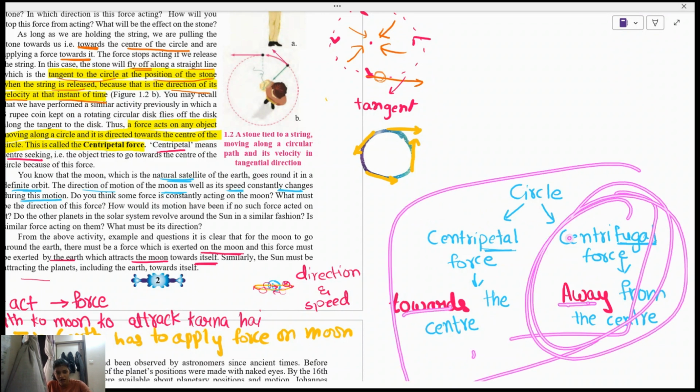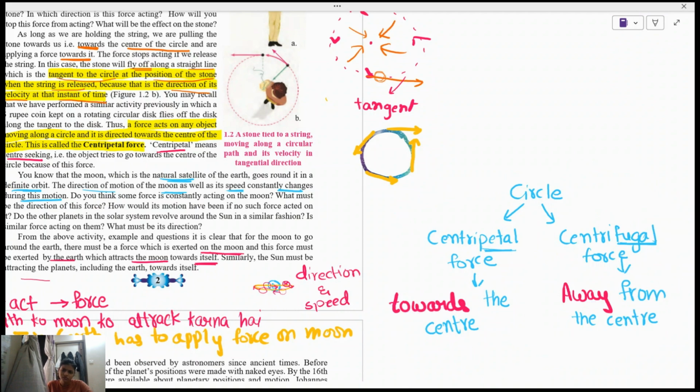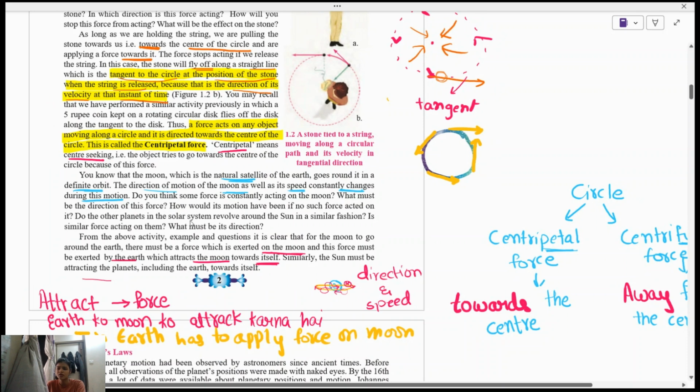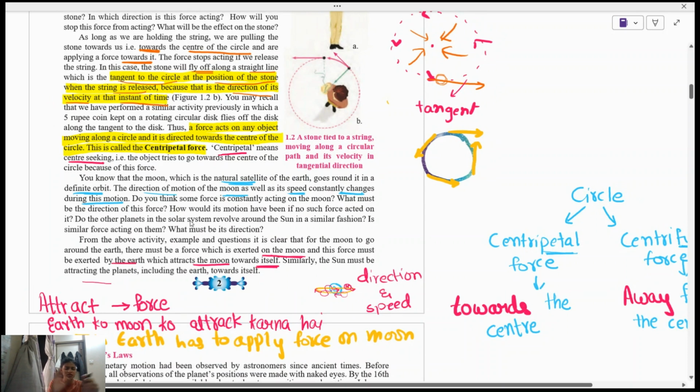This is something extra. If you want to know, you can of course find it everywhere on the internet. This is just an introduction, that this is a term which you may hear anywhere when you talk about force in a circle. Centripetal means center loving. That is, the object tries to go towards the center of the circle because of this force.